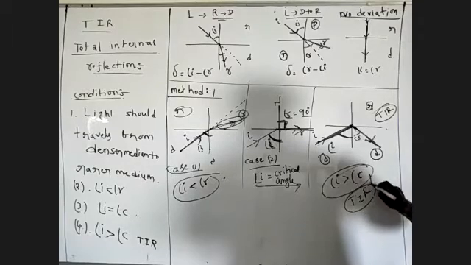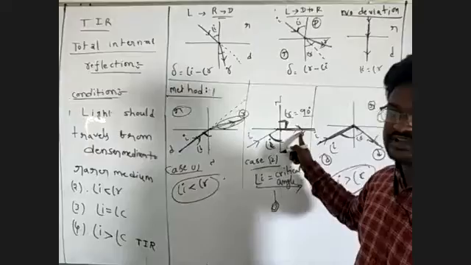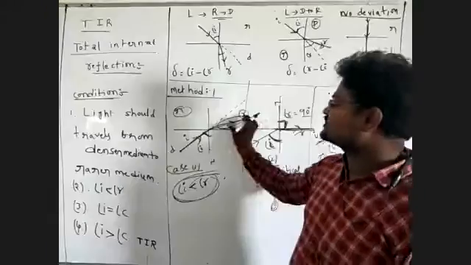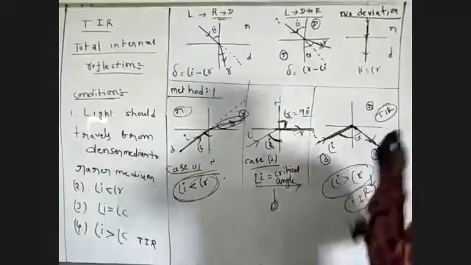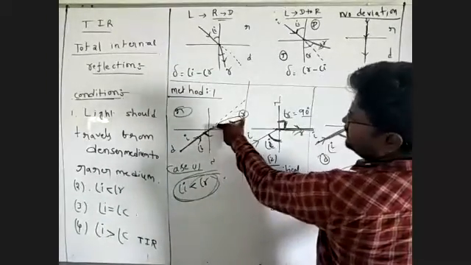Total internal reflection takes place in this situation. In this situation, the refracted ray is along the interface line. In this situation, the refracted ray is present in the rarer medium. This is the correct condition. So before the critical angle, the refracted ray is present in the rarer medium.